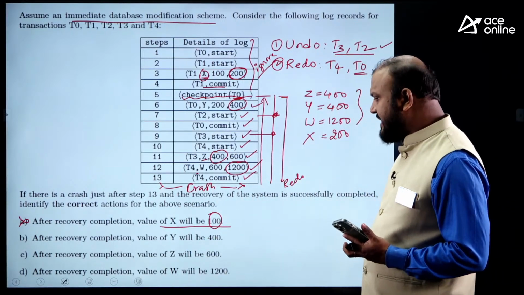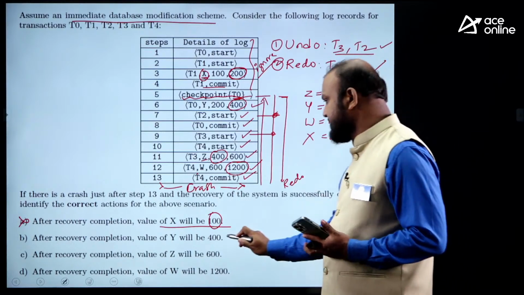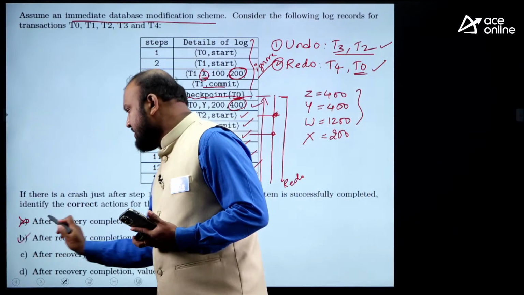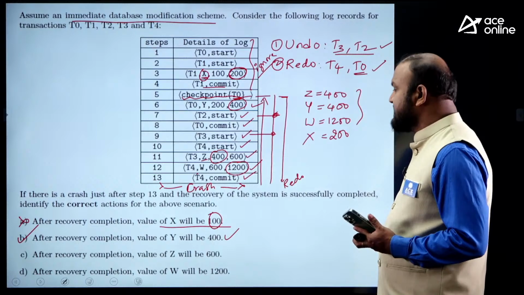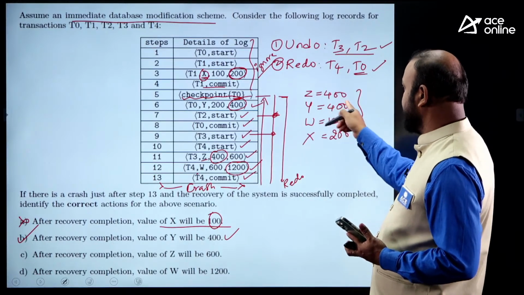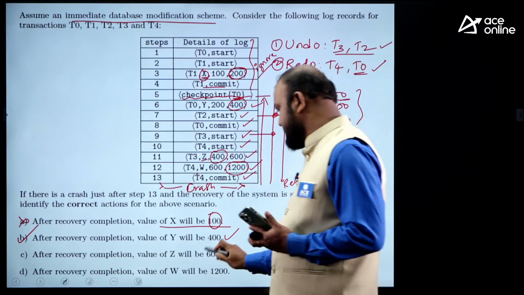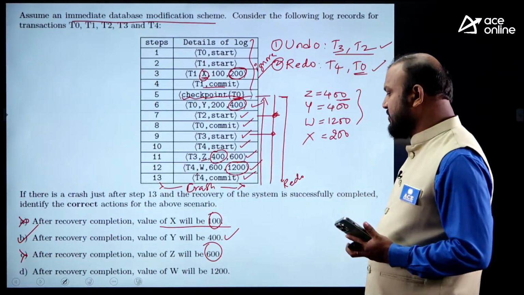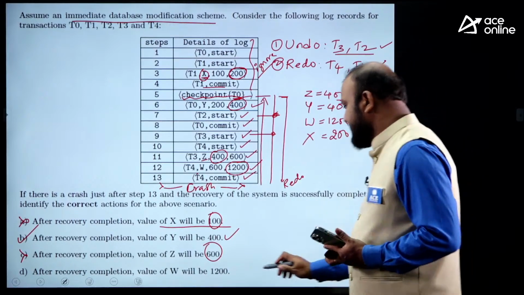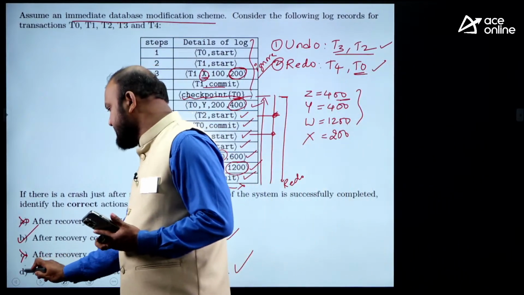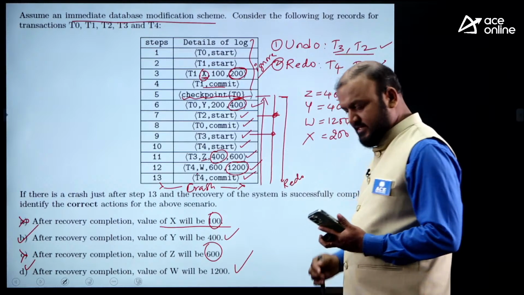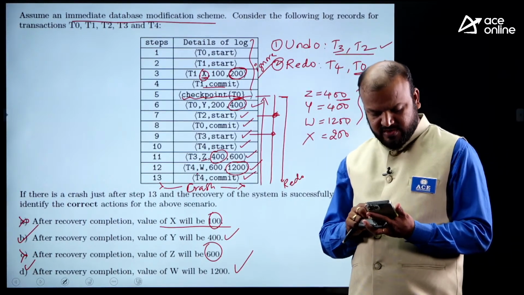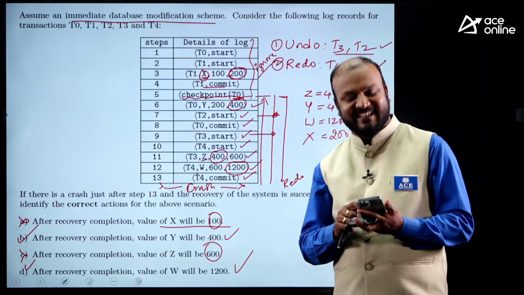After recovery completion, the value of Y will be 400. Yes, this is correct, B is correct. And after recovery completion, the value of Z will be 600. What is Z? Z is 400, but here it is given as 600, so it is incorrect. After recovery completion, the value of W will be 1200. Yes, this is also correct. So the answer is both options B and D. Very good, Siddharth Jha and Srividya.